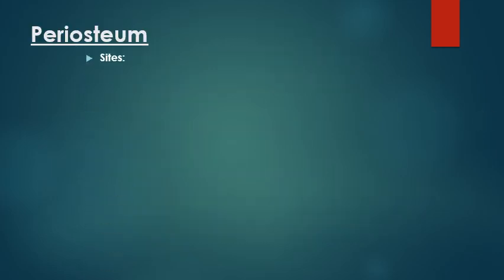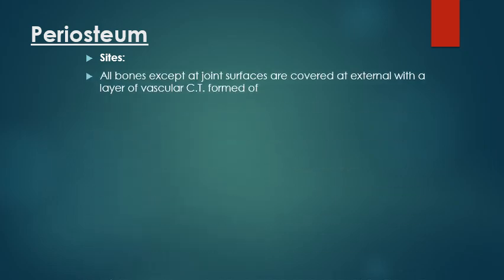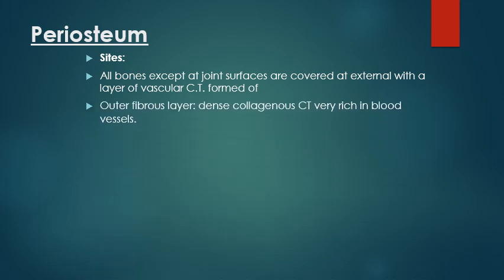What is the periosteum? It is the outer cover of the bone. It is formed of an outer fibrous layer and an inner osteogenic layer, present all over the bony surface except the area of the joint. The outer fibrous layer is rich in blood vessels, collagen type 1 and fibroblasts. The inner contains osteogenic cells.